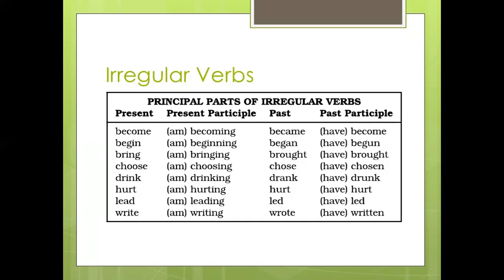Again, another example, drink. It will be I am drinking, I drank, I have drunk. Same we can see another example, become, I am becoming, I became, I have become. So this is all about forms of verbs, regular verbs and irregular verbs.